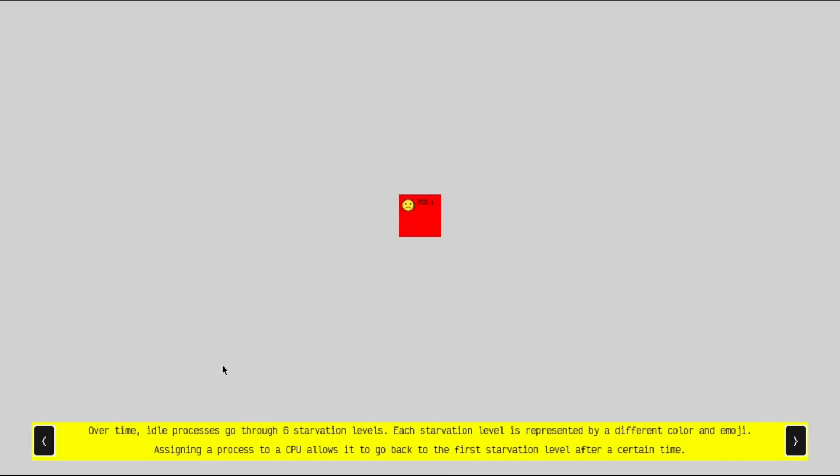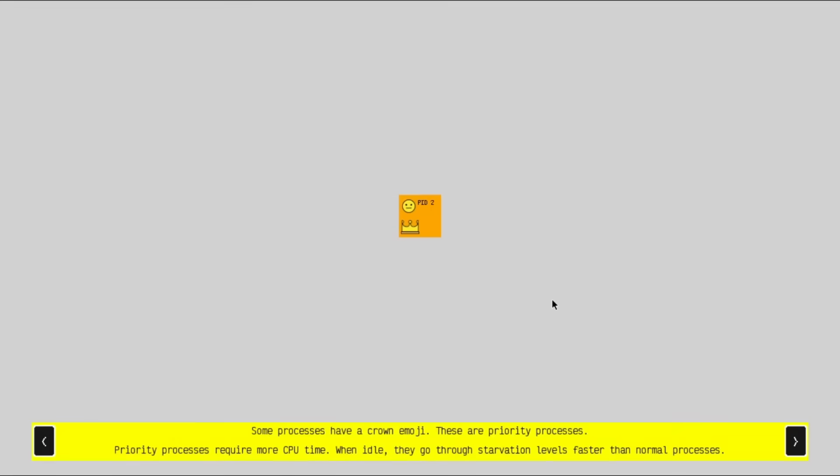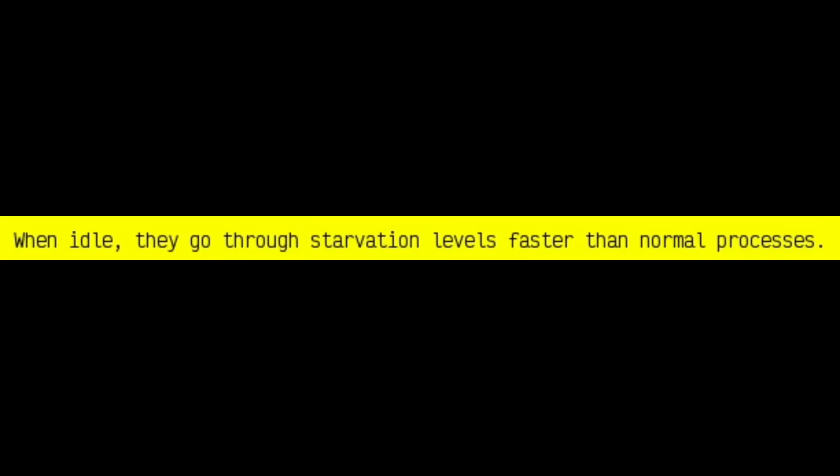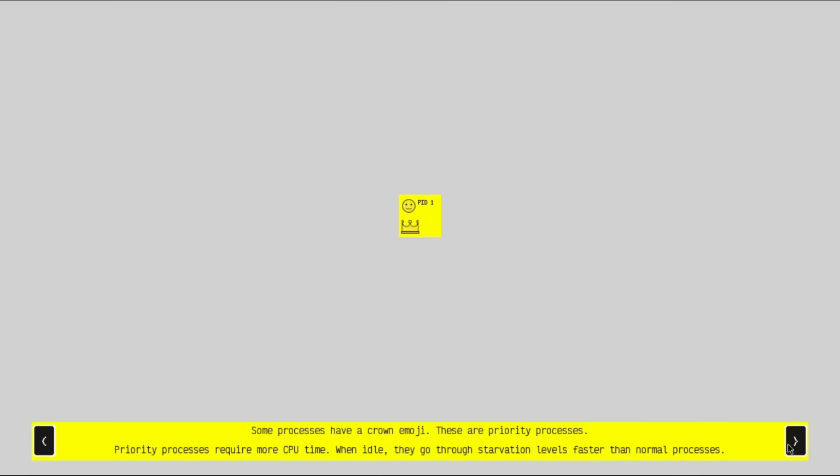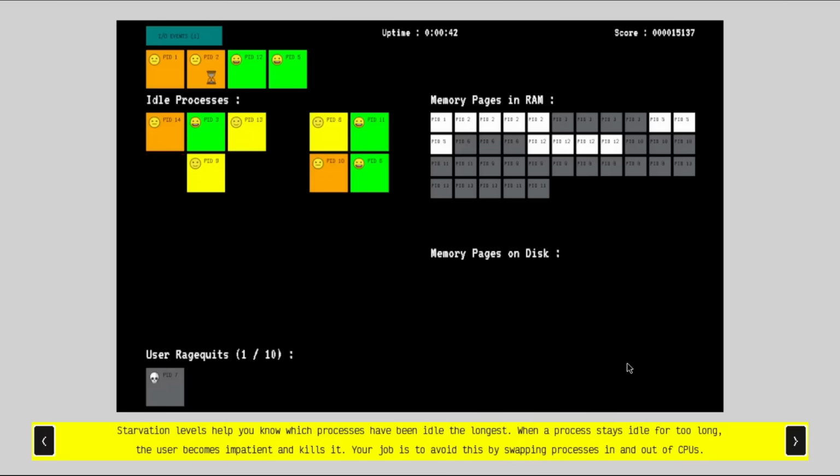Alright. Over time, idle processes go through 6 starvation levels. Each starvation level is represented by a different color and emoji. Assigning a process to a CPU allows it to go back to the first starvation level after a certain time. Some processes have a crown emoji. These are priority processes. Priority processes require more CPU time. When idle, they go through starvation levels faster than normal processes, so that makes sense. It's like there's a priority queue system. That's pretty reasonable. Starvation levels help you know which processes have been idle the longest.